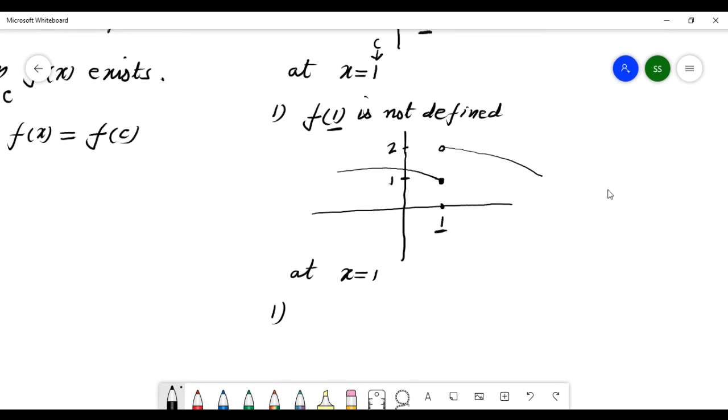At the point corresponding to this, there is a dark point, a filled circle. So f of 1 is 1 here. It means it is defined.